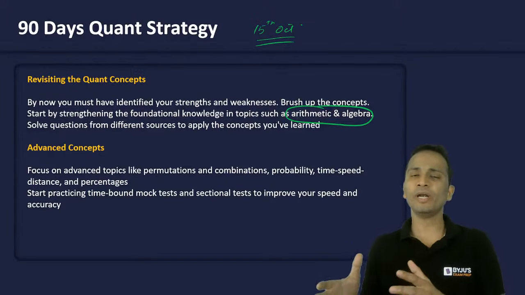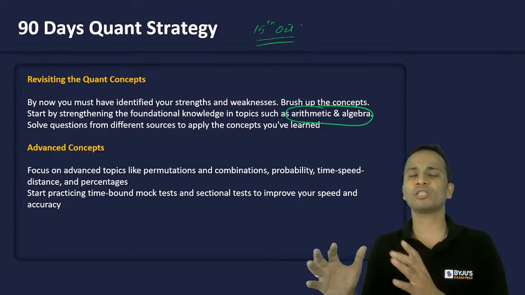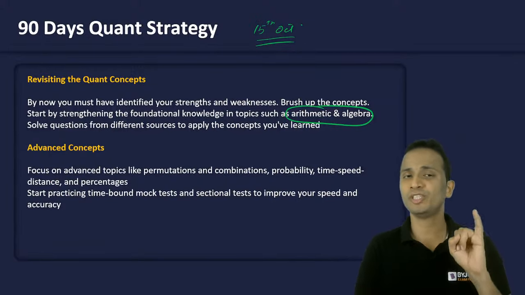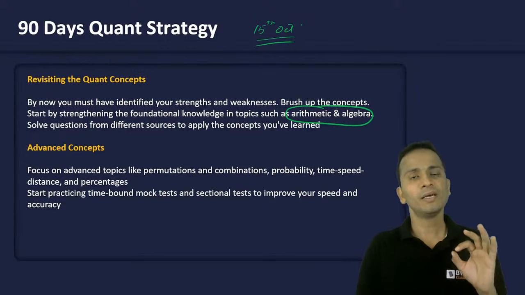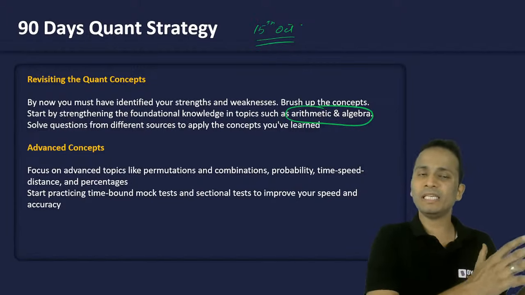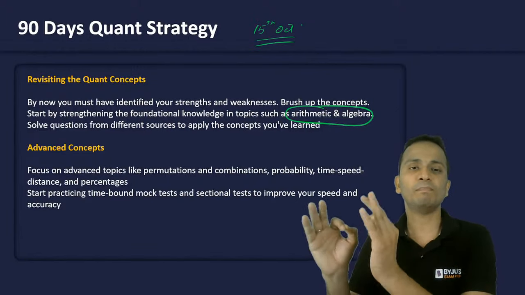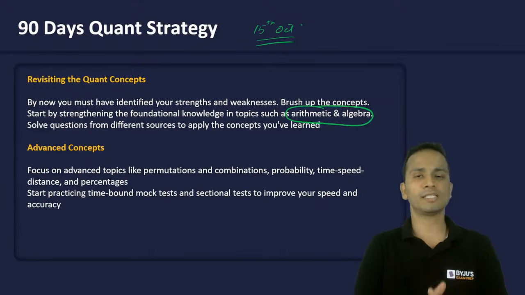If you can do it 10 days before, then you will also have some time left for the other 3 areas, that is geometry, modern maths, and number systems. But make sure that up till 15th of October, you have completed the entire syllabus as far as the basics, as far as the fundamentals of quant are concerned.